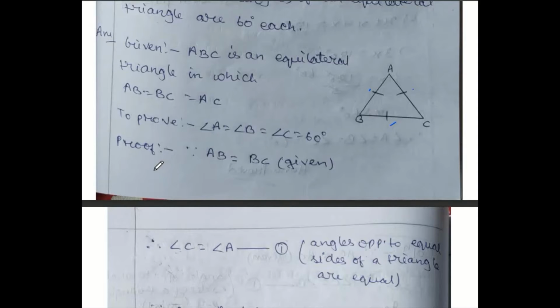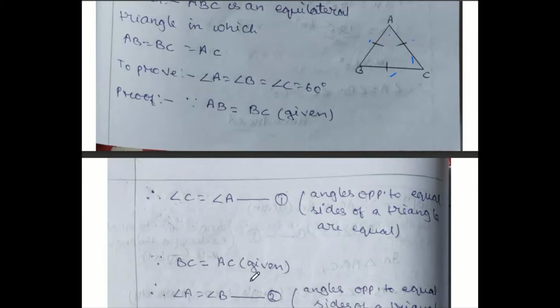Let us go for proof. Since triangle is an equilateral triangle, all sides are equal. Let us take AB and BC first. Since AB equals to BC, if these two sides are equal, then AB opposite angle C is coming, BC opposite angle A is coming. So angle C equal to angle A. Since two sides are equal, AB and BC, which is given, because all sides are equal because of equilateral, therefore angle C is equal to angle A. Reason should be written: angles opposite to equal sides of a triangle are equal.